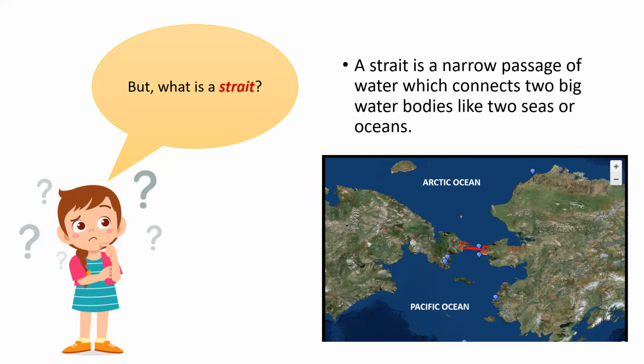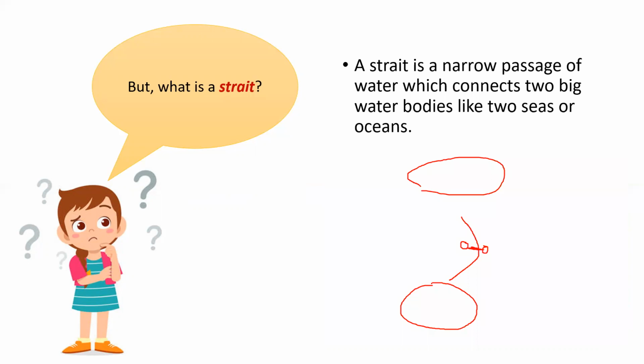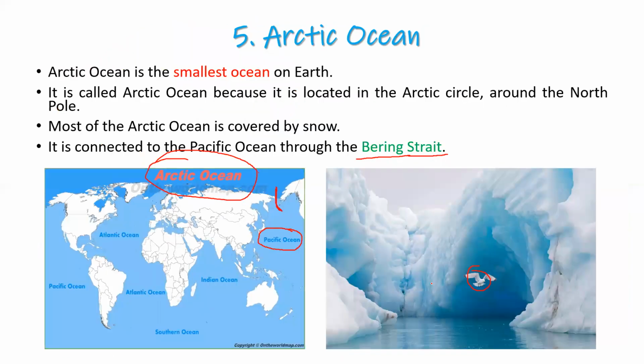So this strait is a narrow passage of water which connects two big water bodies. So which are the two big water bodies here? The Arctic Ocean and the Pacific Ocean. Again, you see the map here. This is the Arctic Ocean and this is the Pacific Ocean.